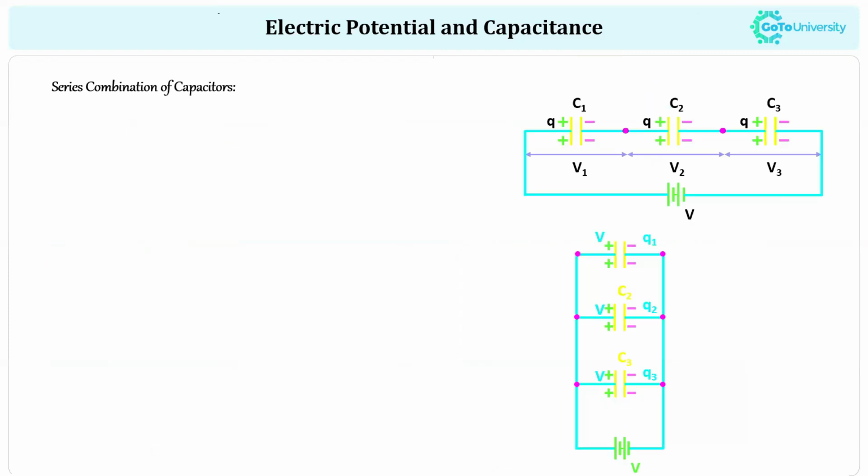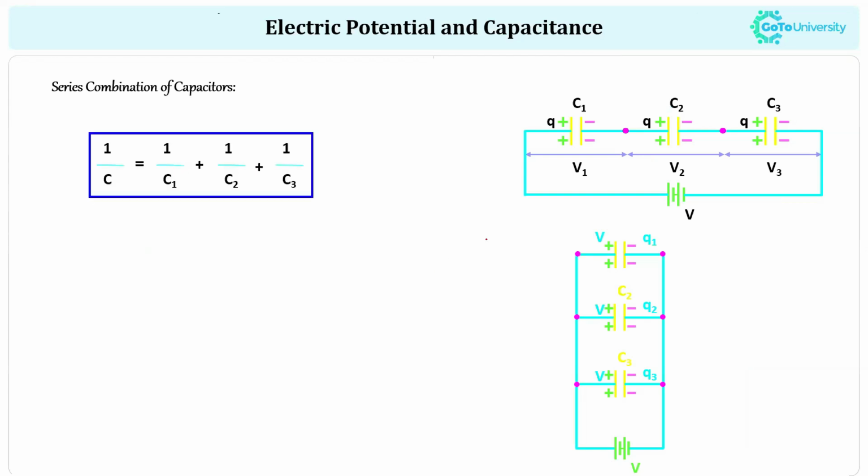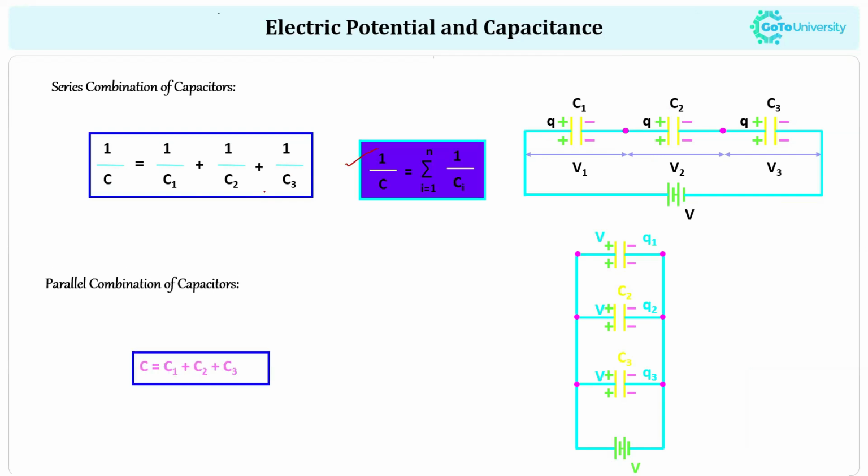Now, when capacitors are connected in series, the formula we use is 1 over C equal to 1 over C1 plus 1 over C2 plus 1 over C3. Similarly, if the capacitors are connected in parallel, we calculate the total capacitance as C1 plus C2 plus C3. Whenever capacitors are connected in series, the total capacitance of the circuit will be less compared to the individual ones, and in the case of parallel, it will be more, right?